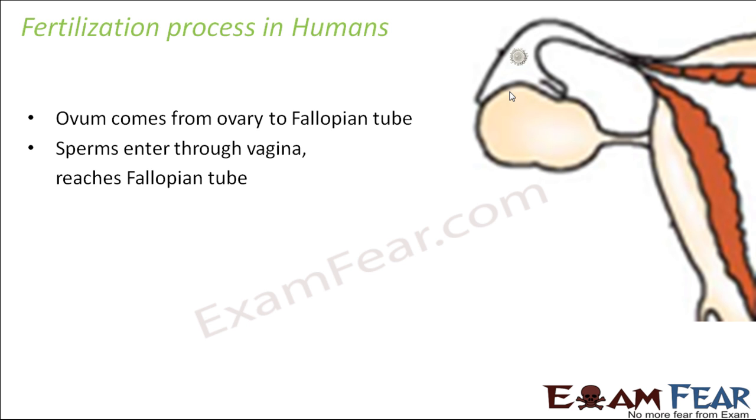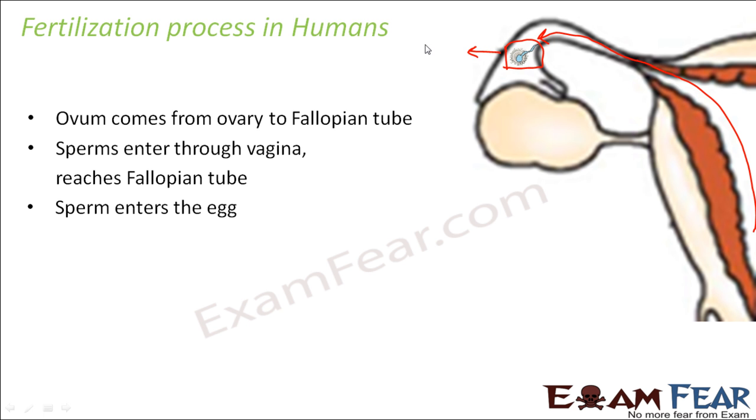And what about the sperm? The sperm was released into the vagina during intercourse. During intercourse, the penis will release the sperm through the urethra in the vagina. Now from the vagina, the sperm will travel all through the uterus and finally reach the fallopian tube. So this is where the sperm is. You see the blue colored structure is the sperm. This sperm will then fuse with the egg. How? By entering inside the egg. Now when the sperm enters inside the egg, we say that the egg is fertilized. So now we call this a fertilized egg.